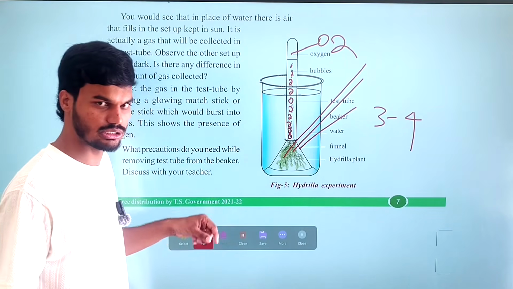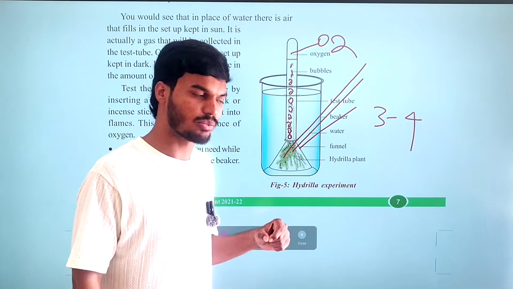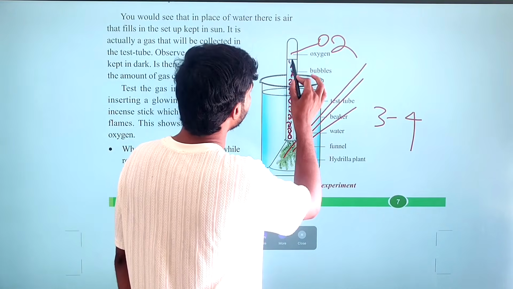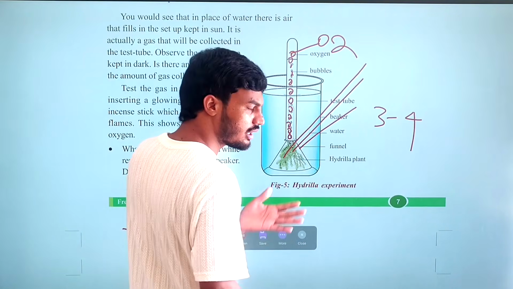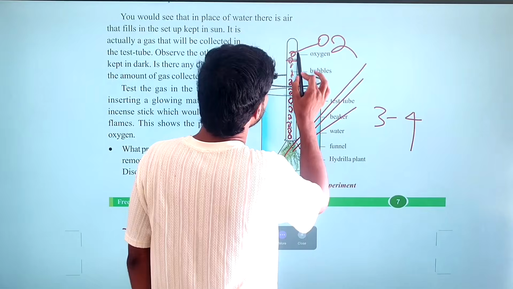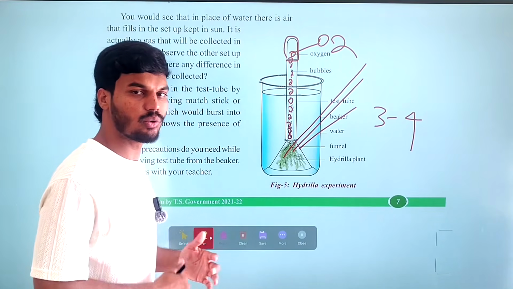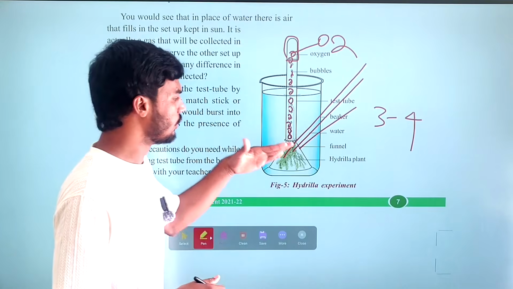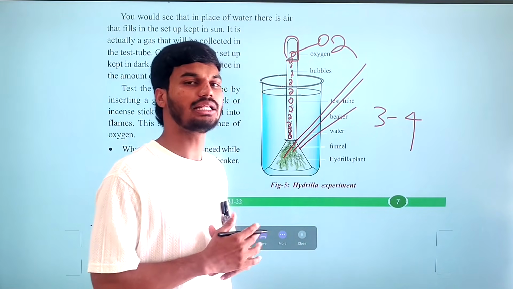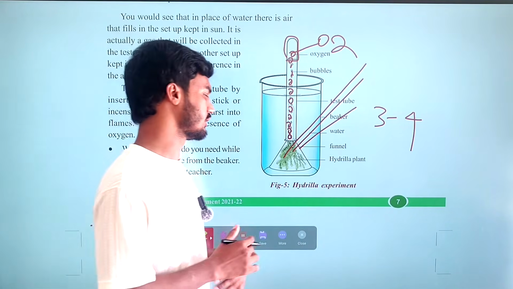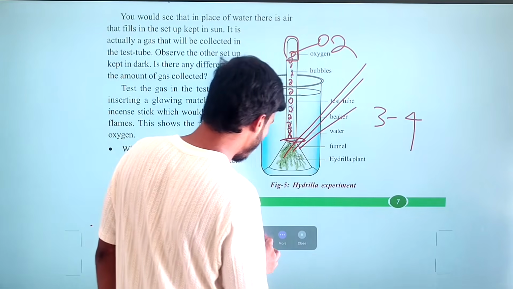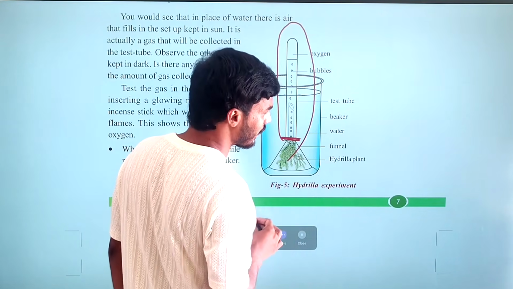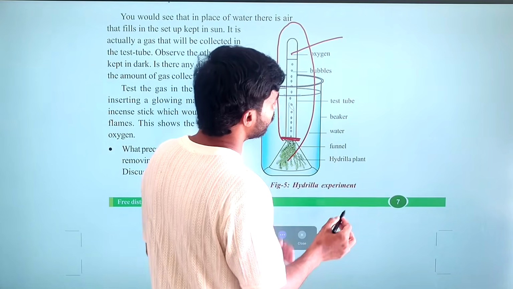During the photosynthesis process, we are able to see clearly some amount of bubbles evolving. These bubbles are collected in the test tube. So these bubbles are known as oxygen. By this experiment, we can say that during photosynthesis, the plants produce oxygen. So after this, you have to take out this test tube carefully without letting this oxygen escape.